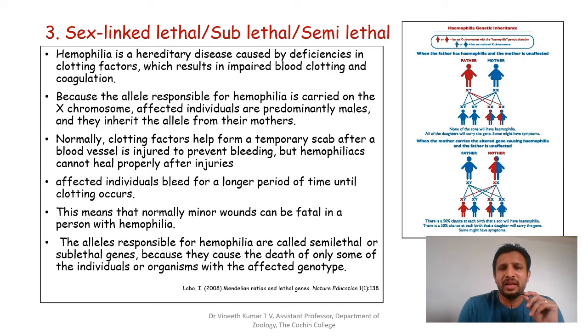But females having two sex chromosomes, when they are heterozygotes, do not express this particular hemophilia. They will be normal, but when they become homozygous for that particular one, that's why I said when both the parents have hemophilia, their daughters also have a chance to get affected.